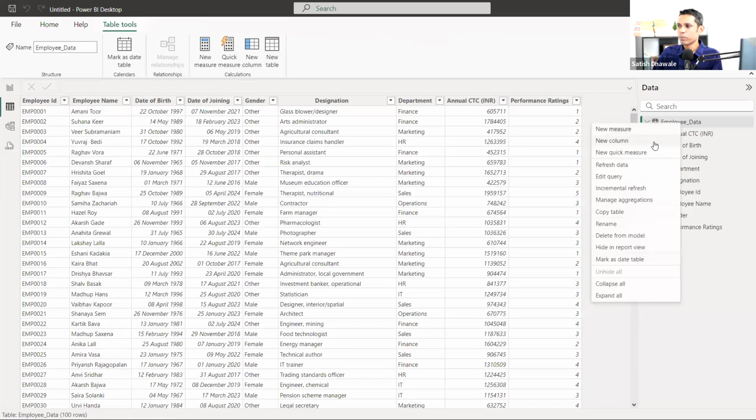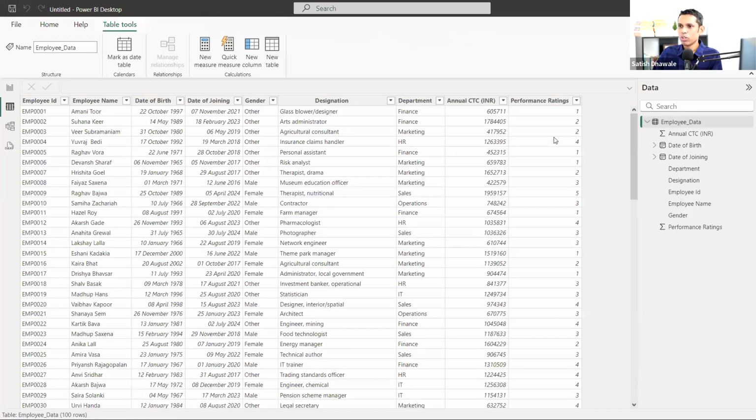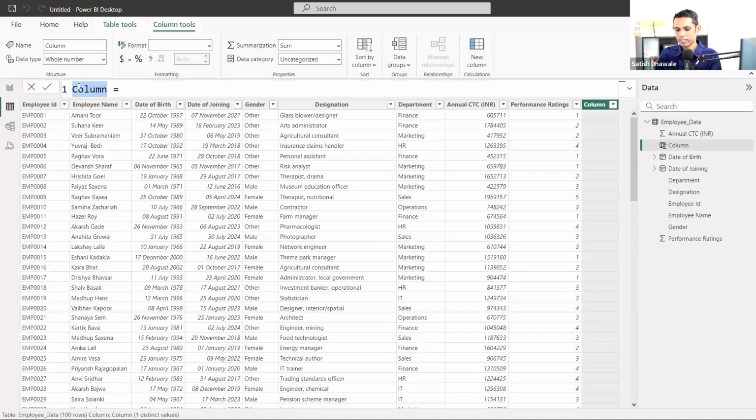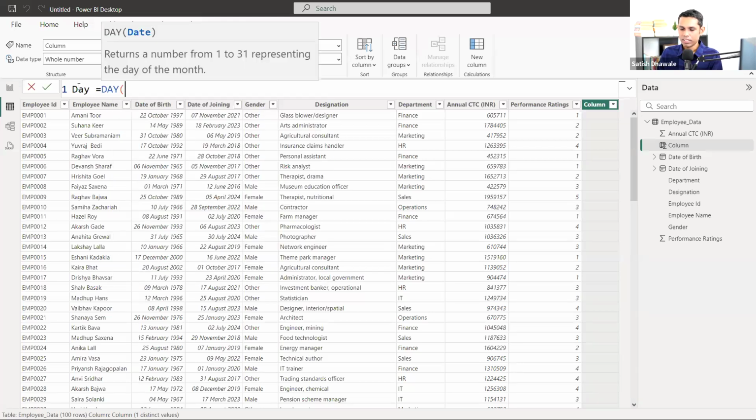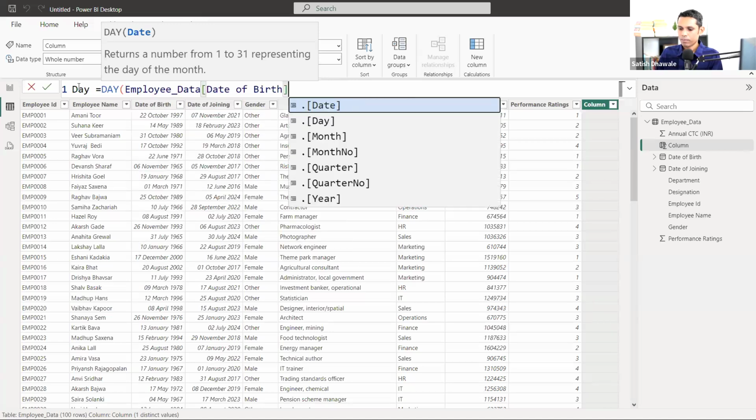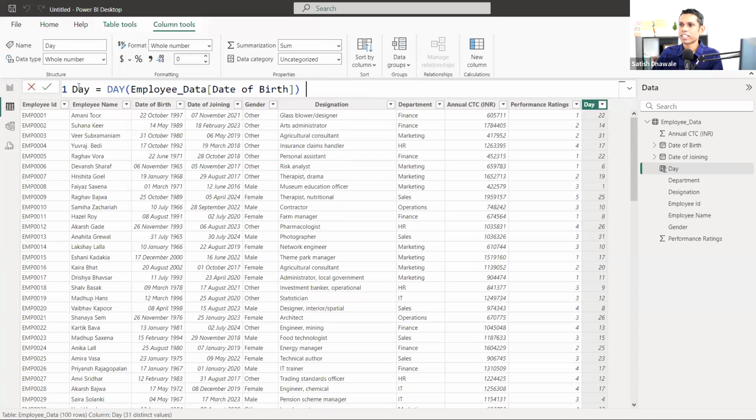I'll show you again what I did. I'll right click on the employee data, click on new column and type the day. I'm going to type the column name from which I want to extract the day. If I want to extract the day from the date of joining, I'll select that column.